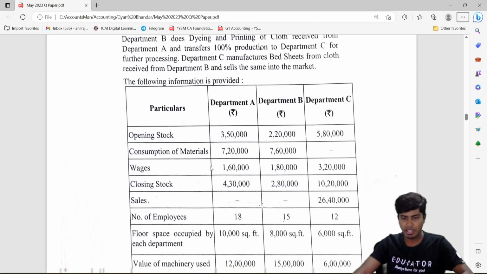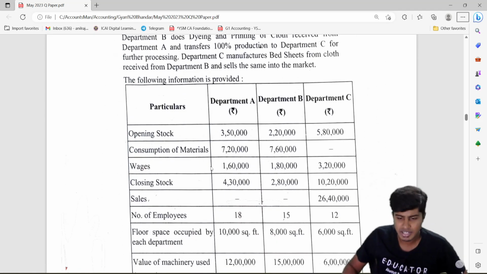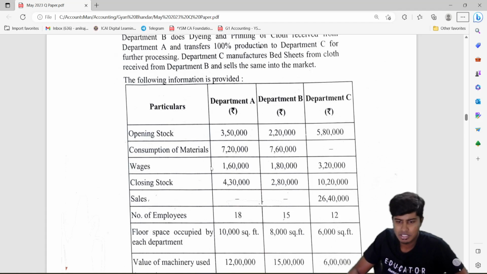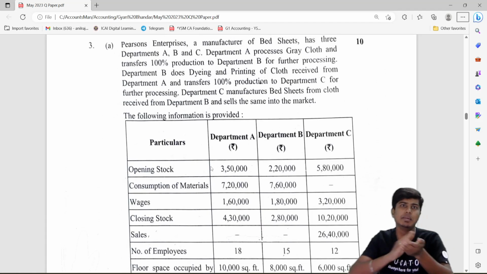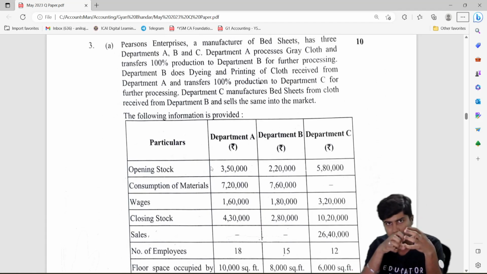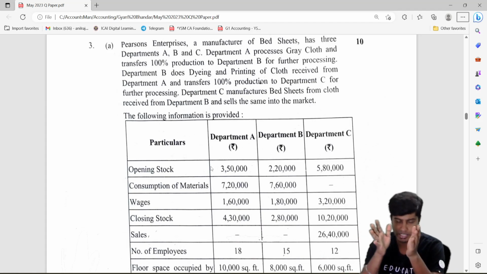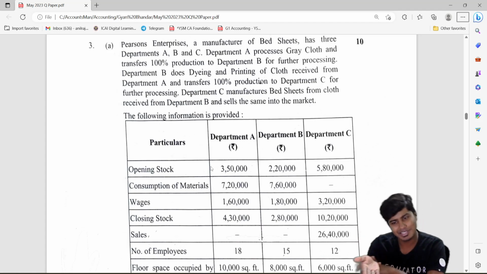And question number 3a, wow, this is our favorite departmental accounting question. Looking at ABC, I think these are dependent departments where one department's outflow of goods will go to another department as inflow. And looking at this, we don't have to read the question in full. We can tell there is a very similar question in the ICAI study material. We've done this in class also.